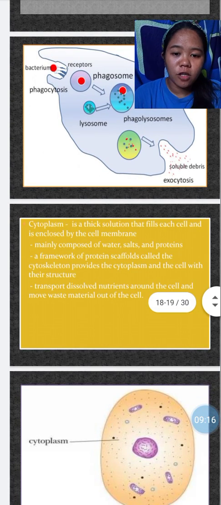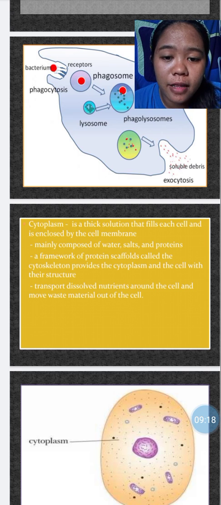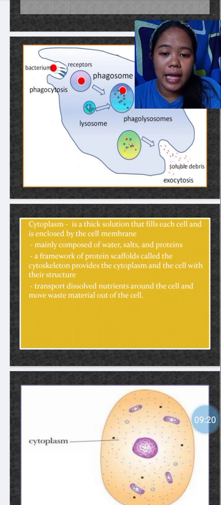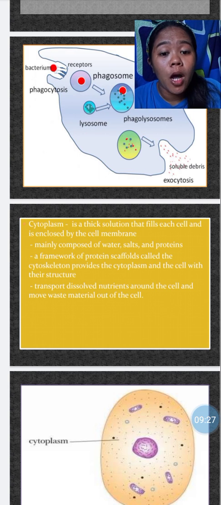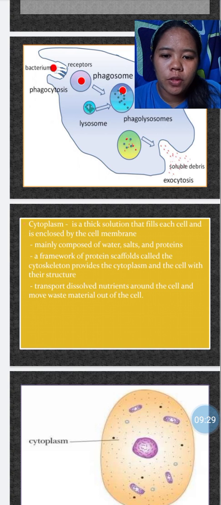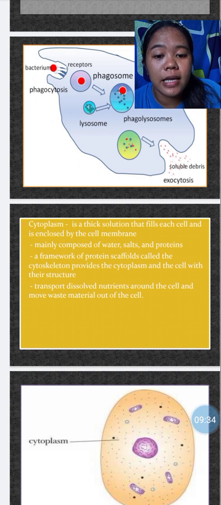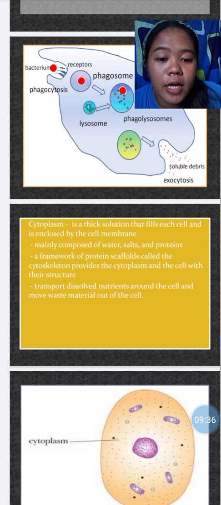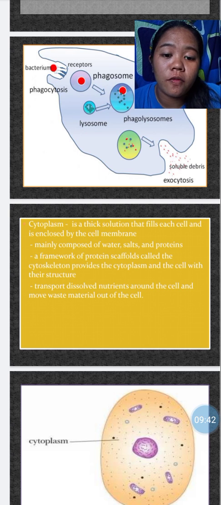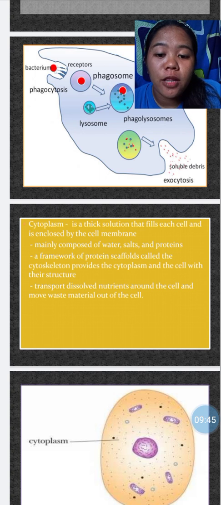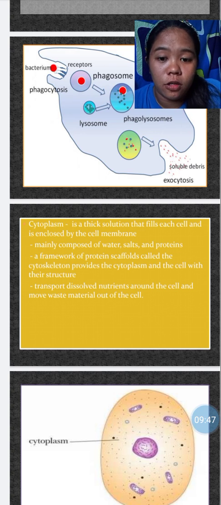Next is the cytoplasm. Cytoplasm is a thick solution that fills each cell and is enclosed by the cell membrane. It is also composed of water, salts, and proteins. A framework of protein scaffolds called the cytoskeleton provides the cell with its structure. And it transports dissolved nutrients around the cell and moves waste material out of the cell.